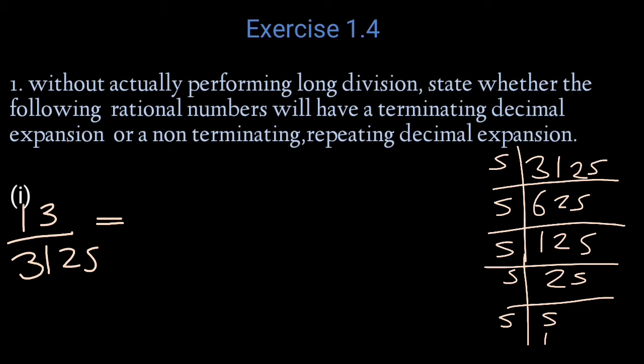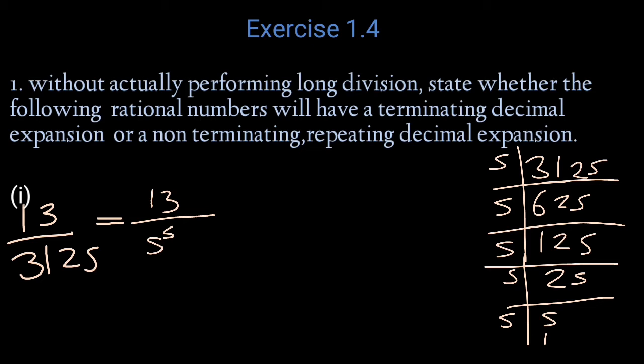So we can write it as 13 by 5 raised to 5. Now it's clear that it is in the form 5 raised to m. Is q equal to 2 raised to n and 5 raised to m here? Yes, it is in 5 raised to m, and we have to check whether it is in the form 2 raised to n or not.